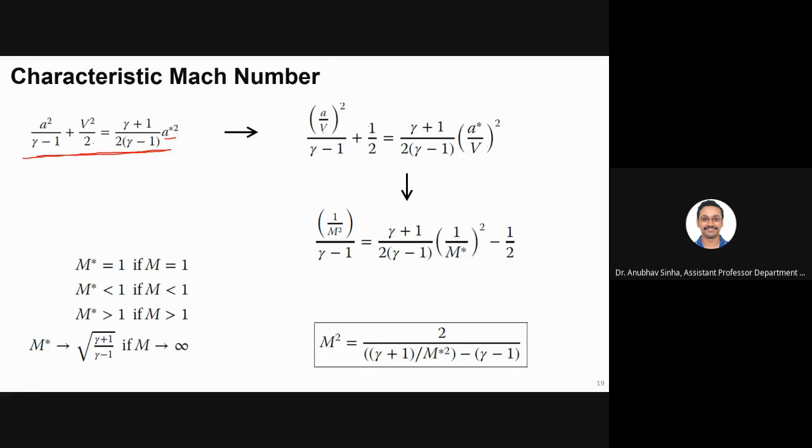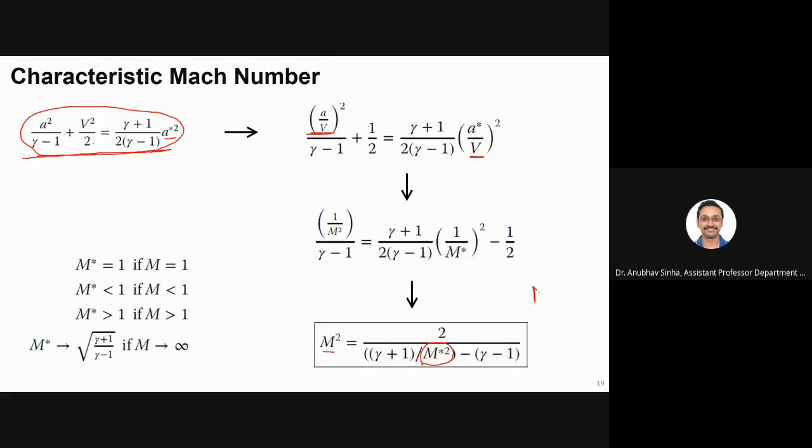So now the previously derived equation I am writing in terms of velocity and speed of sound. So finally I get it in terms of Mach number. This will become 1 by M square, and this becomes 1 by M star square. So using that, we can get M star square equal to this much. This is called the characteristic Mach number.